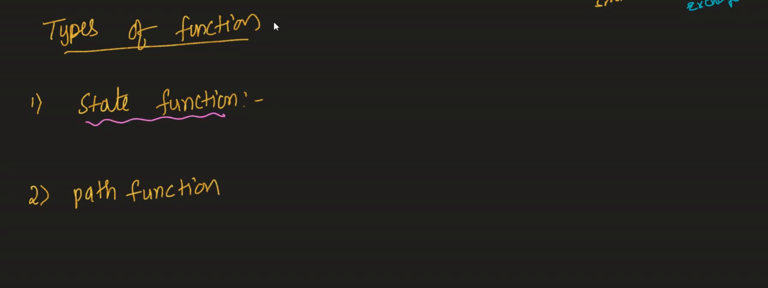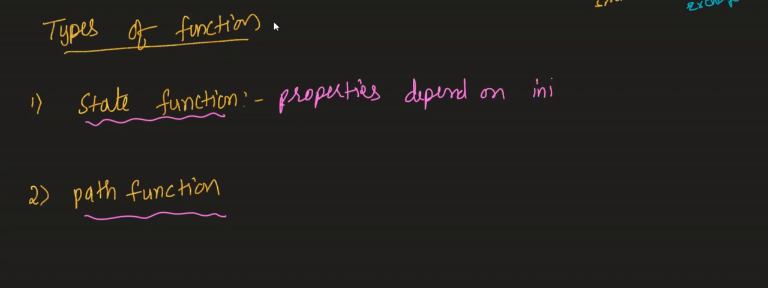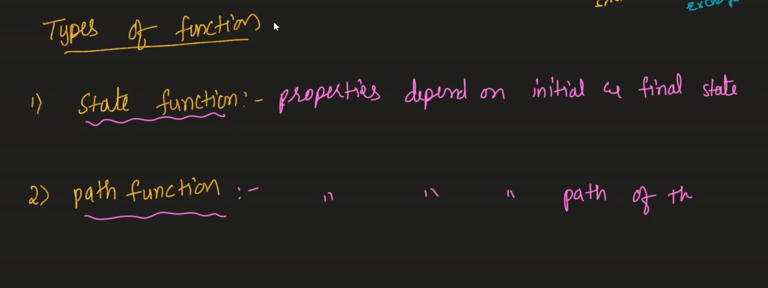So let us try to understand the meaning of state function and the meaning of path function. State function is the one where the properties do not depend upon the path, but depend on the initial and final state. That means the initial point and final point. What is the meaning of path function? Properties which depend on the path of the system, you can say the path of the process, but not on the initial and final.